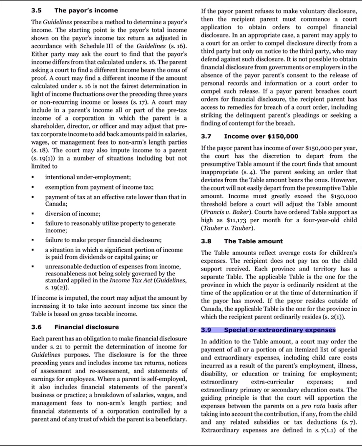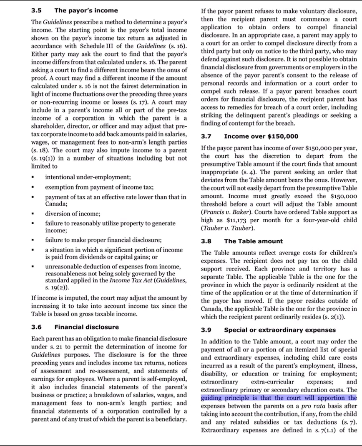3.9 Special or extraordinary expenses. In addition to the table amount, a court may order the payment of all or a portion of an itemized list of special and extraordinary expenses, including child care costs incurred as a result of the parent's employment, illness, disability, or education or training for employment, extraordinary extracurricular expenses, and extraordinary primary or secondary education costs.